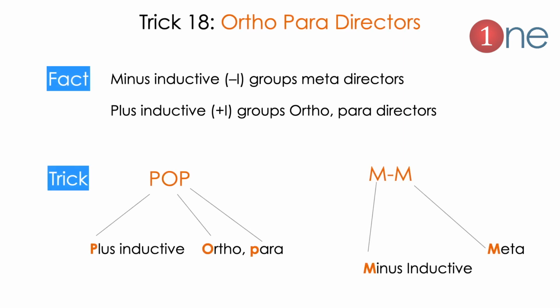Next tip is a very important thing to solve problems, which is ortho and para directors. You have to always know which groups direct to the meta position in the benzene ring, and which groups will direct to the para position or ortho position. It is easy to memorize: POP MOM. POP means plus inductive effect, ortho and para. MOM means minus inductive effect, meta. So M and M. It's easy to memorize POP MOM.